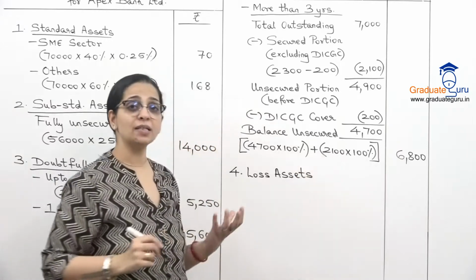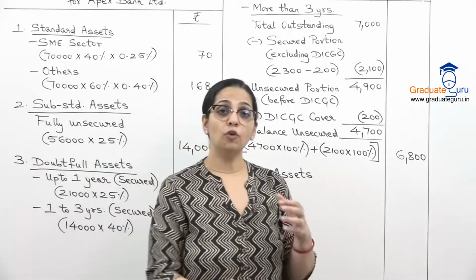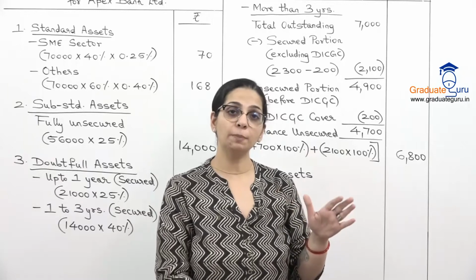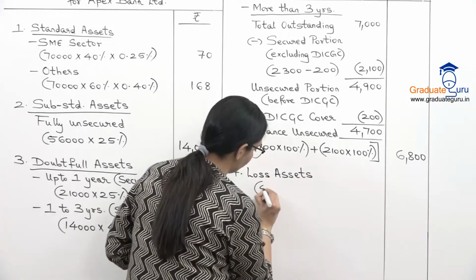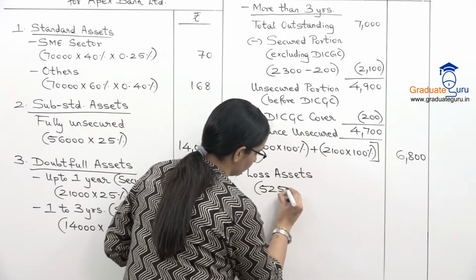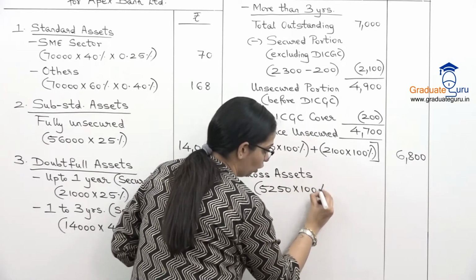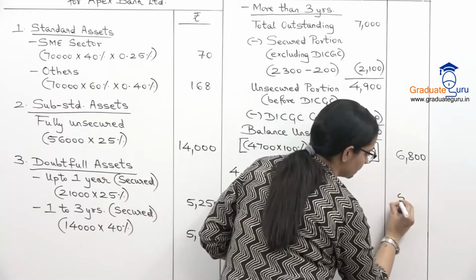Okay, and now we finally have our fourth category, which is our loss assets. And on loss assets, I don't need any breakup. Whatever the full amount is, 100% of it has to go as provision. So the amount given is 5,250 and into full 100% on loss assets.